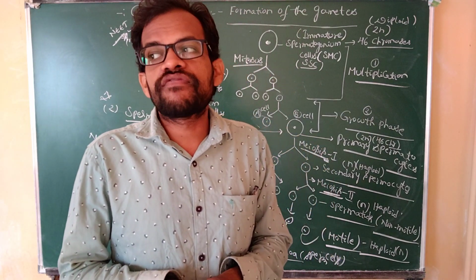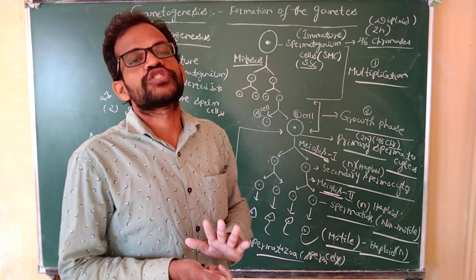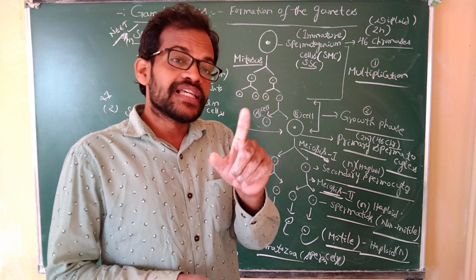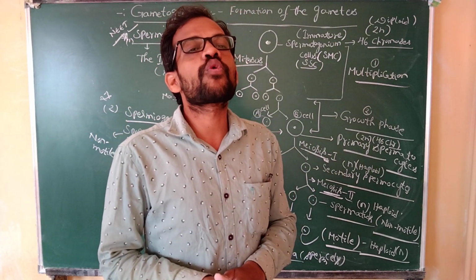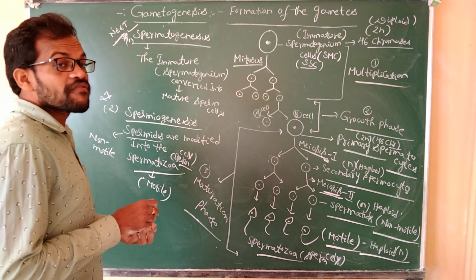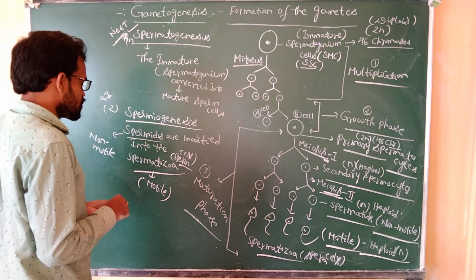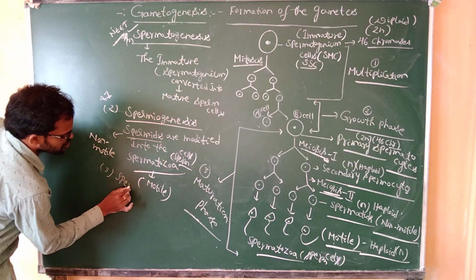The release of sperm cells from the seminiferous tubules is known as the spermiation process.